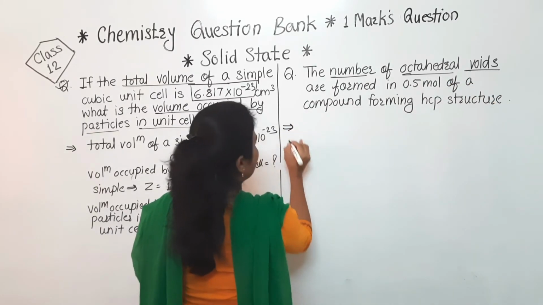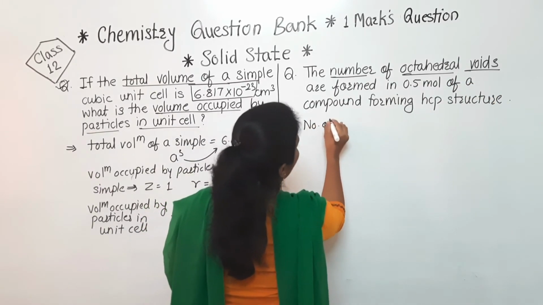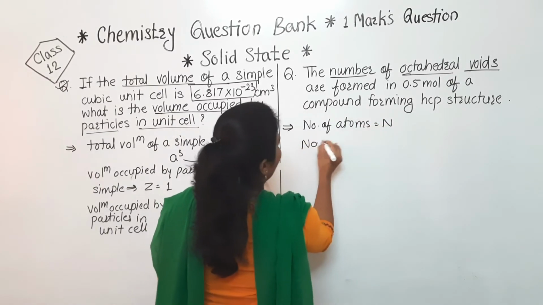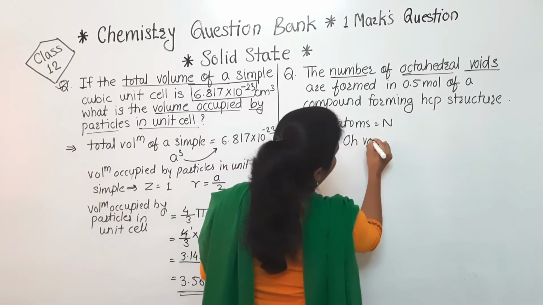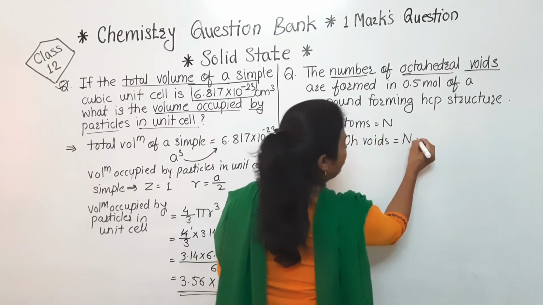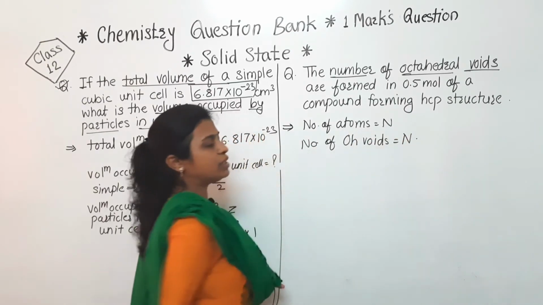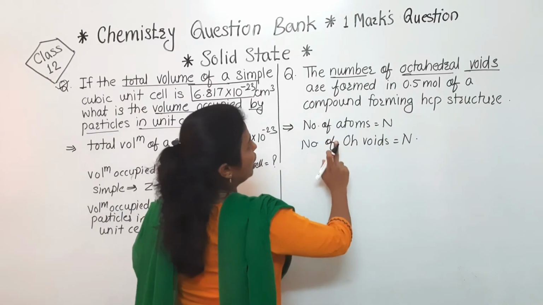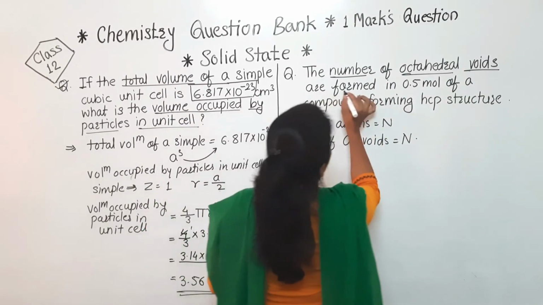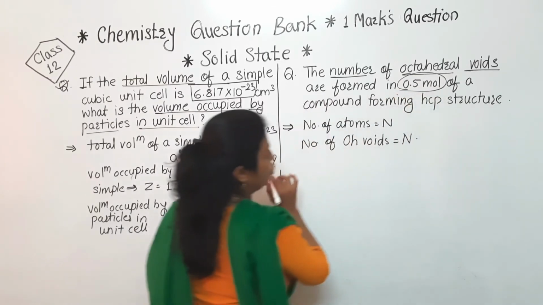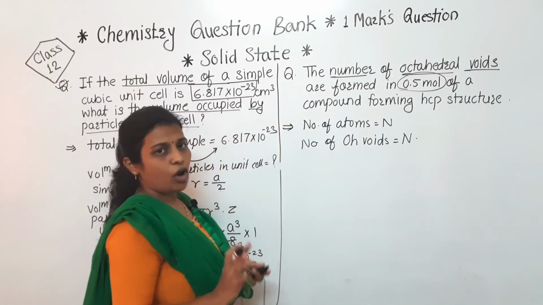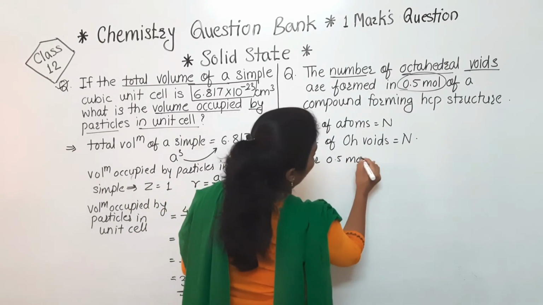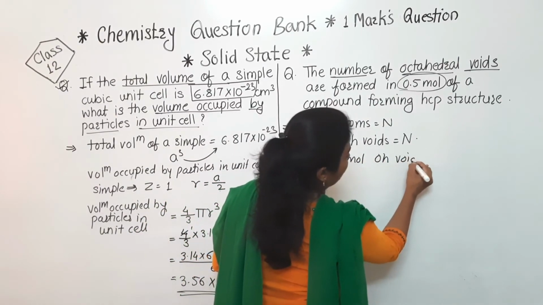So यहाँ पे फिर से start करते कौन सी चीज से. अगर number of atoms, if that number of atoms is n, then number of octahedral voids that will be same, means number of atoms is nothing but the number of octahedral voids, but for the tetrahedral voids it will be double. तो यहाँ पे आगे क्या दिया है देखो, are formed in 0.5 मोल, मतलब 1 मोल के लिए इतने होते हैं octahedral void. Then for 0.5 मोल we have to find out the octahedral voids.